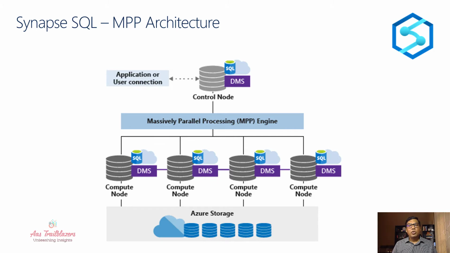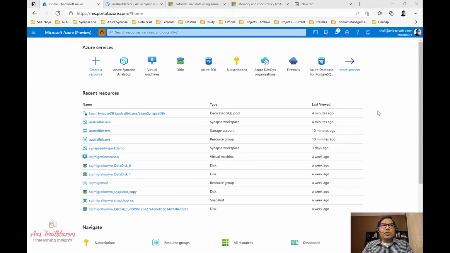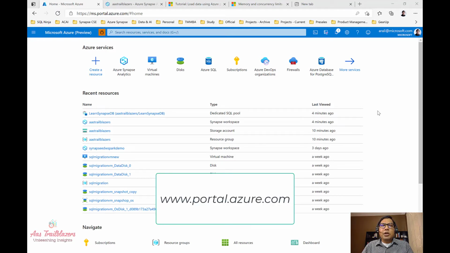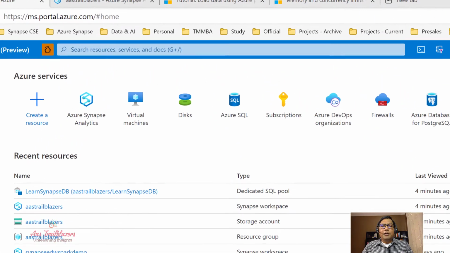Now is the time to roll up our sleeves and get started with Azure Synapse Analytics. To get started, let's go to the Microsoft Azure portal. To go to the Microsoft Azure portal, go to a browser and type portal.azure.com. If you are new to Azure, you'll have to first create an Azure account, and I'll include a link in the description on how to create that account.